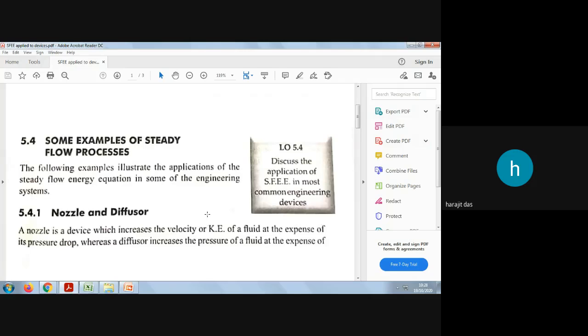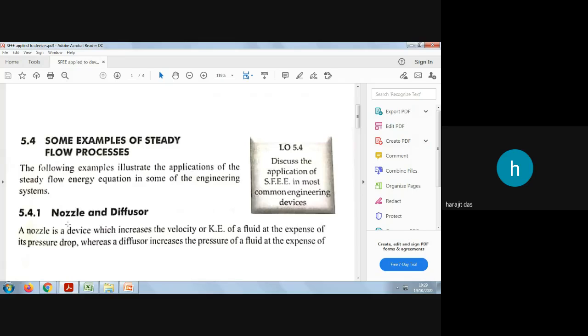Okay, so first we will see the steady flow energy equation applied to a nozzle and diffuser. So what is a nozzle? All of you have seen a nozzle, isn't it? There will be a small hole, and there will be a tapered cross section area. You have seen these nozzles.